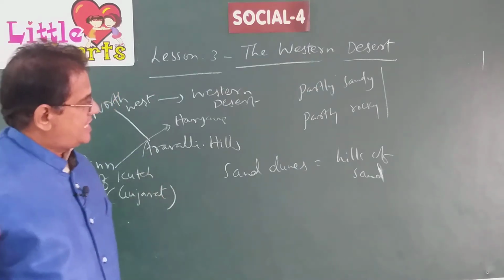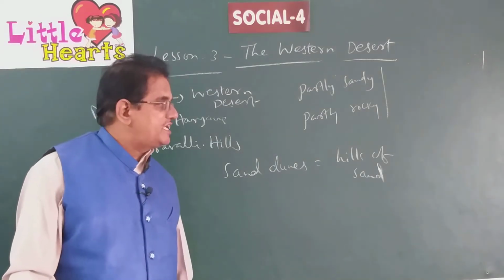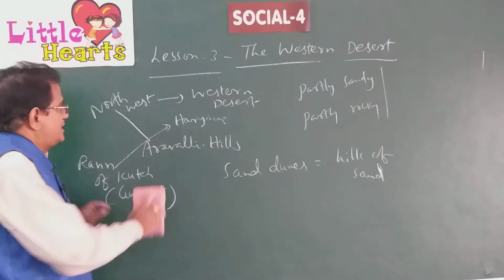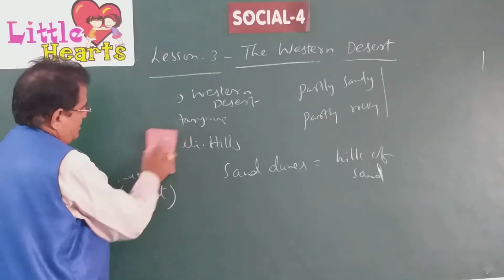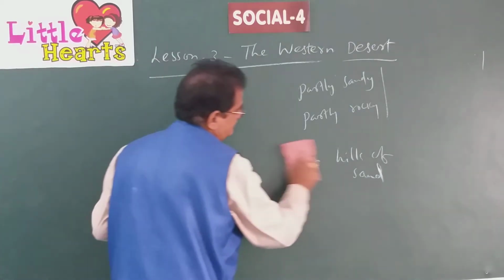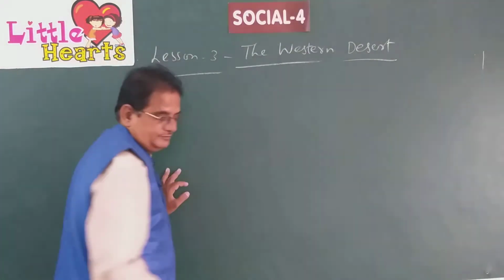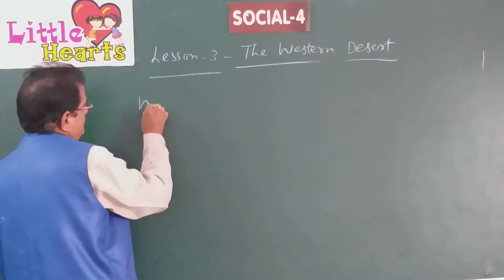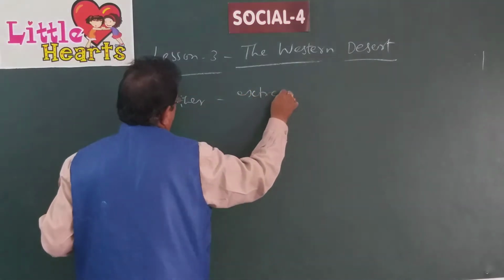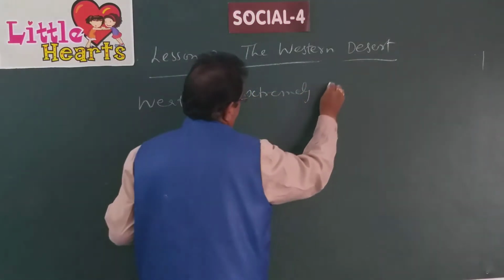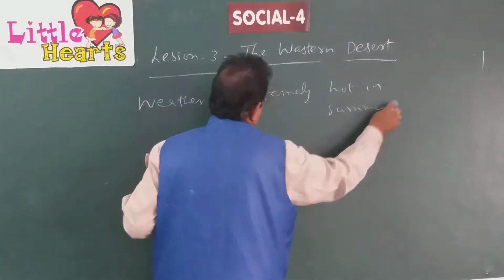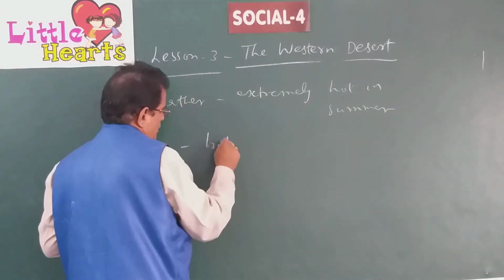As we discussed earlier in the previous class, extreme climate conditions are found in the desert region. That means extremely hot weather, extremely hot in summer, and bitterly cold in winter.